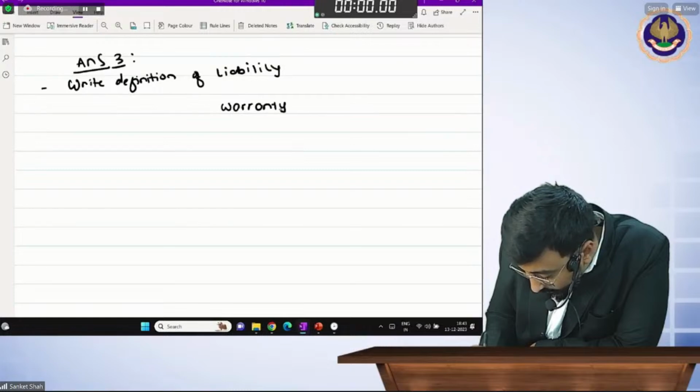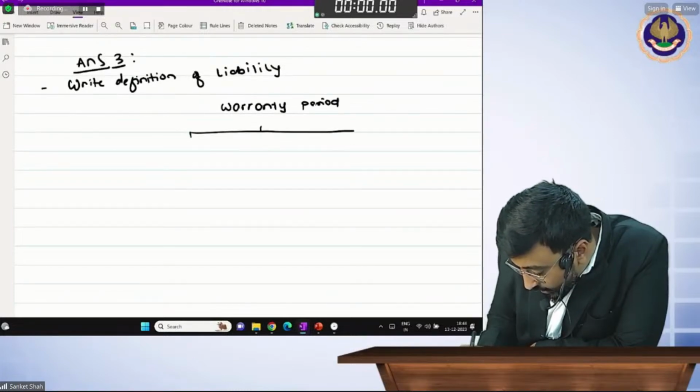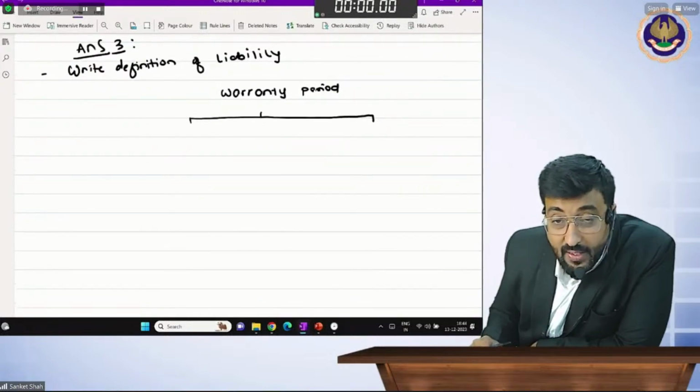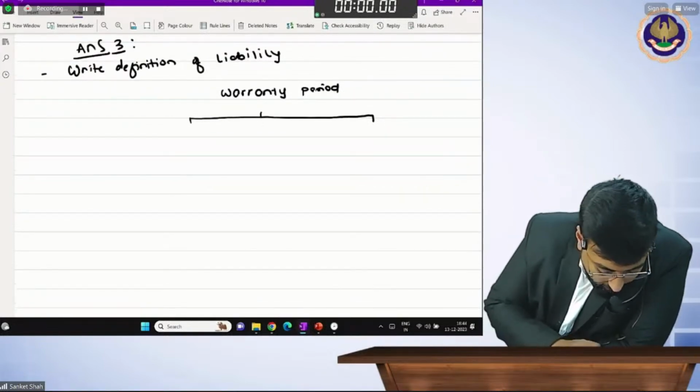warranty period. See beta, now you can prepare your own sentences. It is just for your concept clarity. In exam, you should not present it in the T format. It is only for your concept.